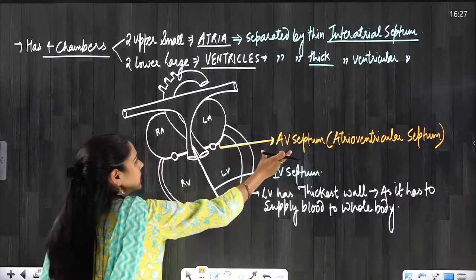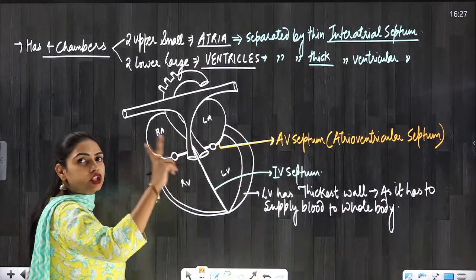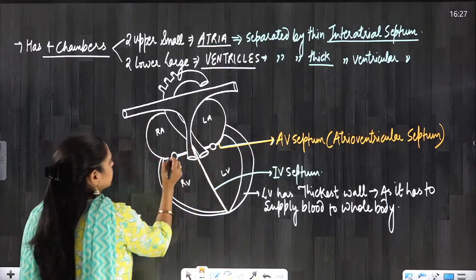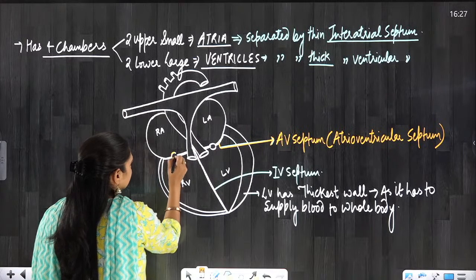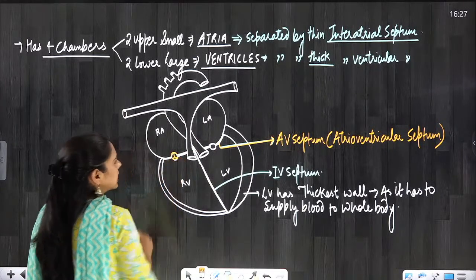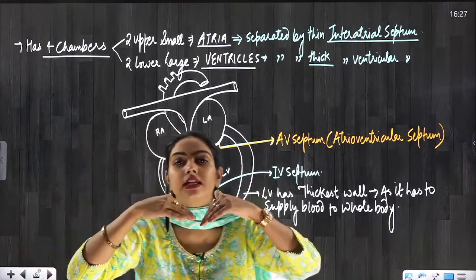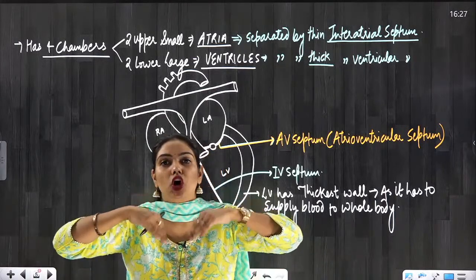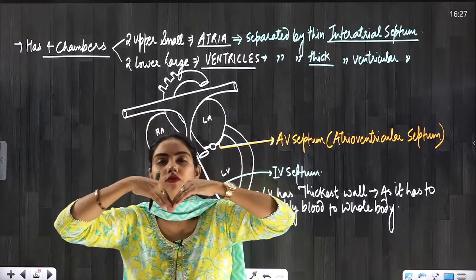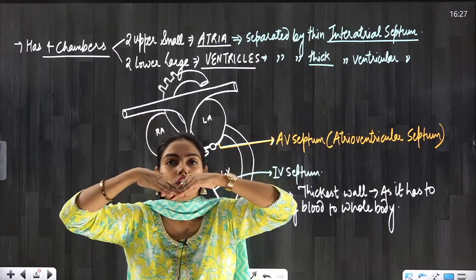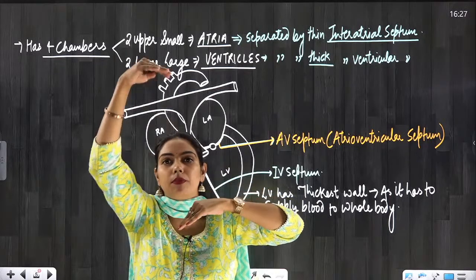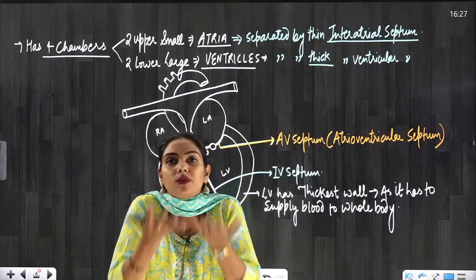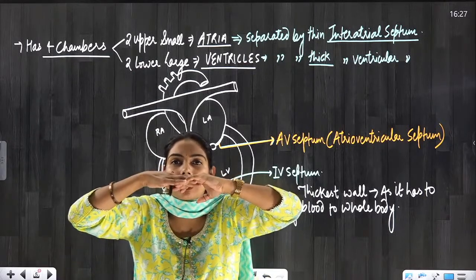So now in this AV septum, you can see 2 valves here, one on the left side and one on the right side. On the right side, you can see this valve which is known as the tricuspid valve. Tricuspid means 3 flaps or cusps are there. Like in one valve, if the cusps are like this, that means 2 cusps are there. When the blood comes, they will open like this, and when the blood pressure comes from the downside, they will close like this.